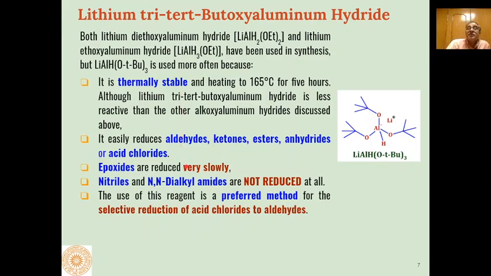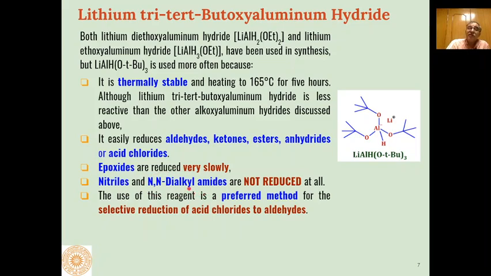And the characteristic of this tri-tertiary butoxy aluminum hydride is that it can easily reduce aldehydes, ketones, esters, anhydrides or acid chlorides. Then it is selective in its reaction with epoxide because it reduces epoxides very slowly. Then another selectivity is that it does not react with nitriles and N,N-dialkylamides.